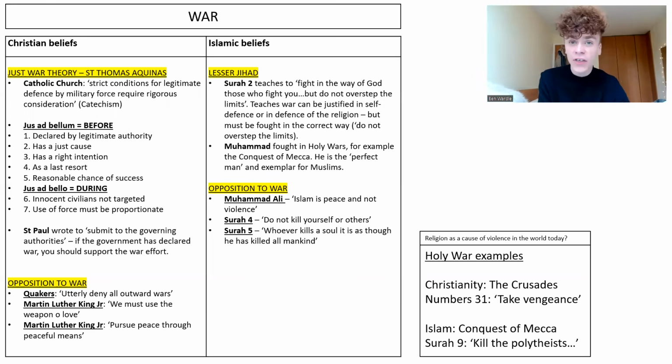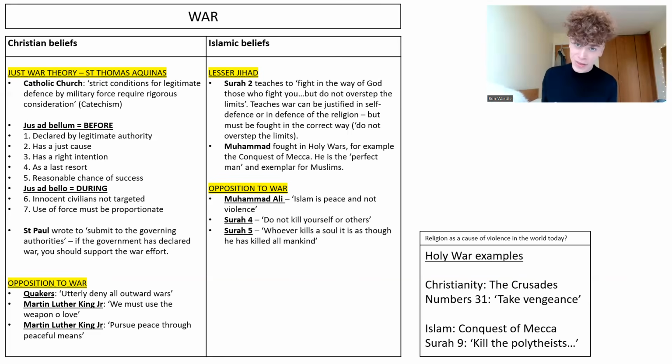The Catechism of the Catholic Church says there are strict conditions for legitimate defense by military force. And the Church says that you require rigorous consideration. So the key quote you need to know for the exam there is that there are strict conditions when military force may be justified. And they are found in Aquinas' just war criteria. And this is the idea of a set of rules for fighting a war in a just way.